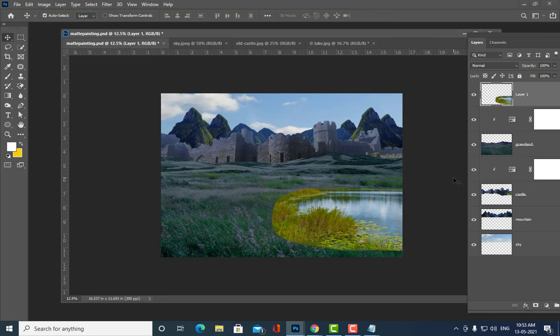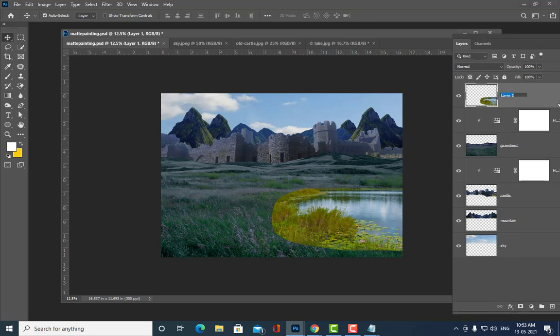Right. So once we have put it like this, next thing is, let us actually give it a name, lake. Okay, so now see here, there is total color mismatch. It's looking totally yellowish in color, and this grass is looking totally greenish in color. So we have to do a lot of color matching here. So how can we do that?